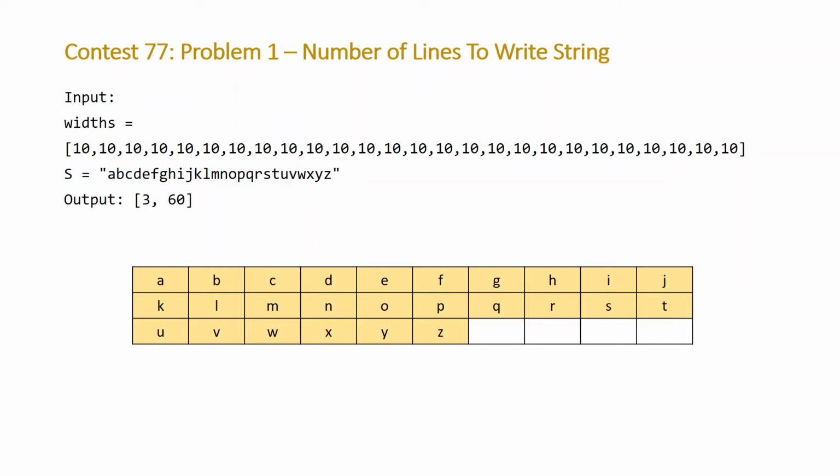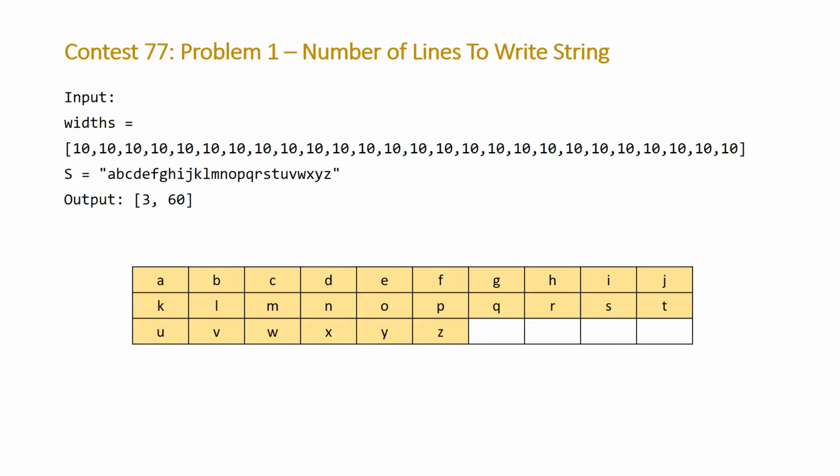All we're going to do is keep track of 2 integers, lines, which is the number of lines we have, and column, which is going to keep track of our current column. We're going to loop through our string, and for each character look up its width and add that to our current column. Anytime this exceeds 100, we increment our lines and then reset our column to be equal to the current width of the character that exceeded 100.